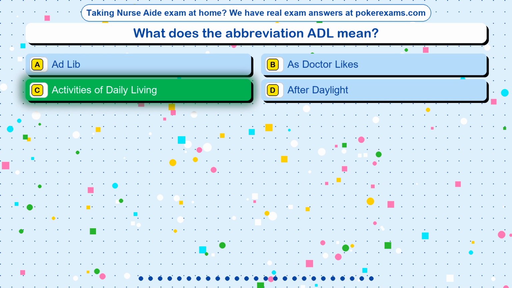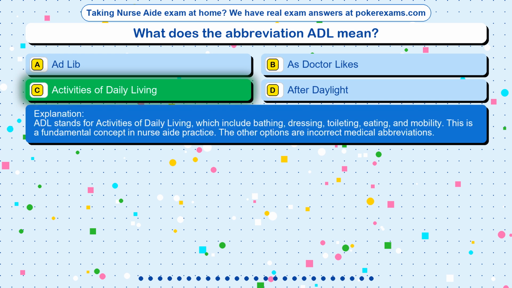The correct answer is option C. Activities of daily living. ADL stands for Activities of Daily Living, which include bathing, dressing, toileting, eating, and mobility. This is a fundamental concept in nurse aide practice. The other options are incorrect medical abbreviations.